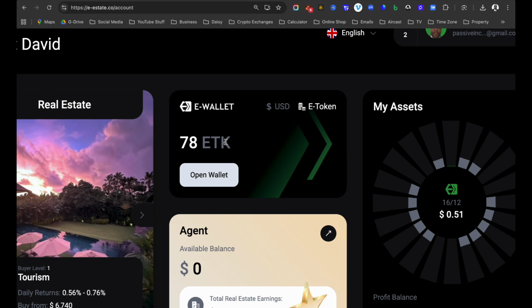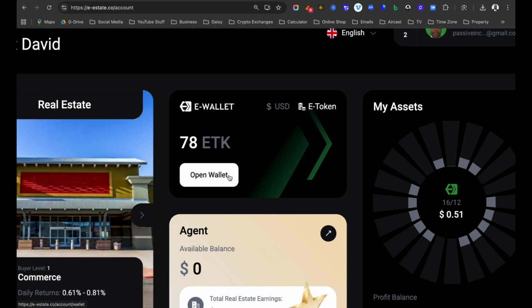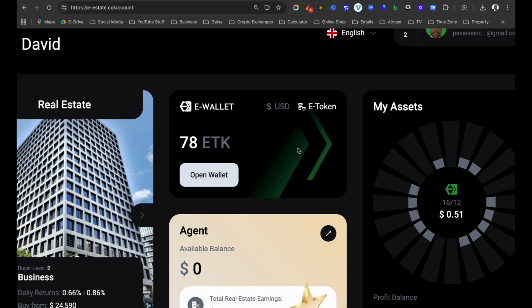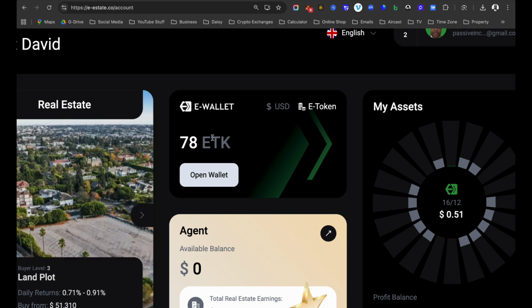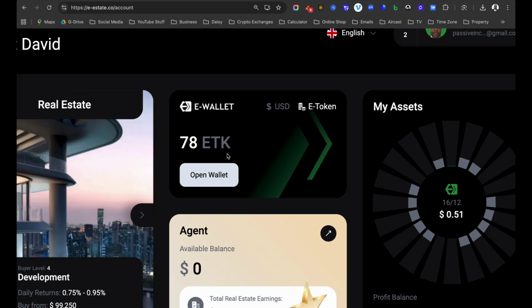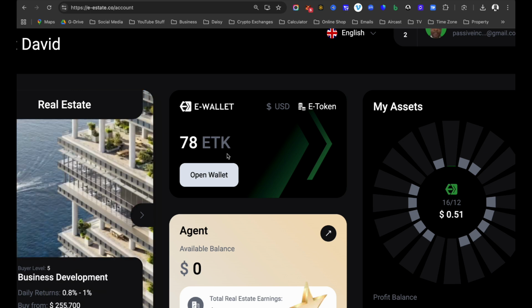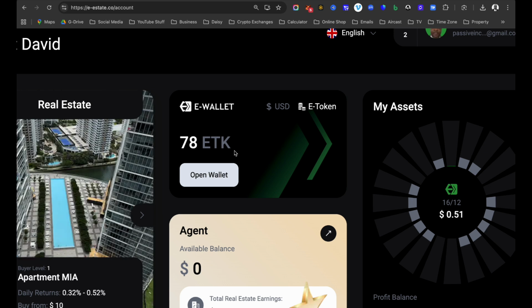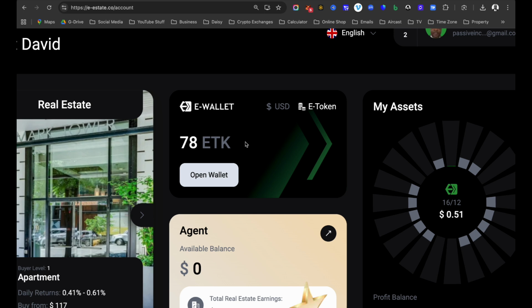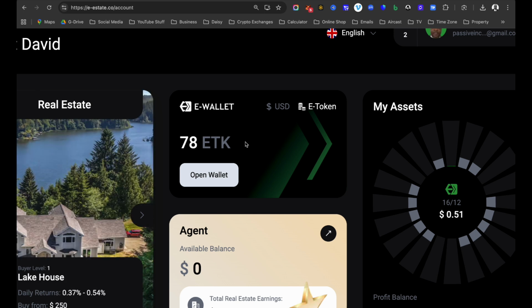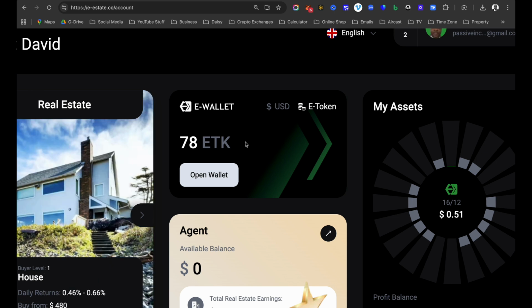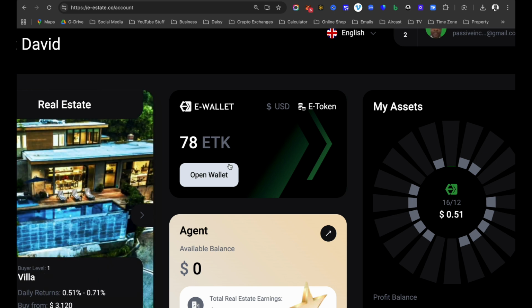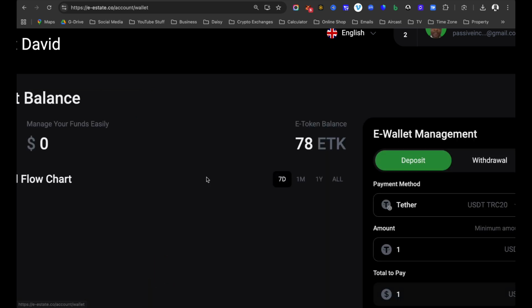Okay, but first of all, before I click open wallet, let me explain what this is all about. So here you will see your e-wallet. Here it will display the quantity of ETK token that you have. Now remember, I have done a separate video on ETK. For those of you that don't know the meaning of ETK, the ETK is the internal token that you get given by performing daily activities within your back office. So if I click open the wallet, it will give you more details about the wallet.